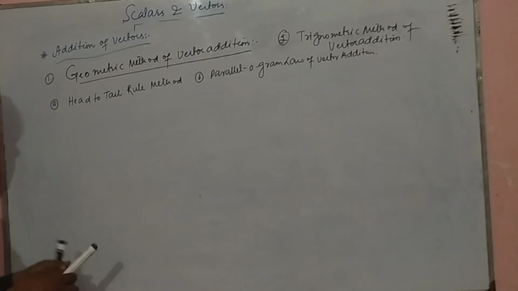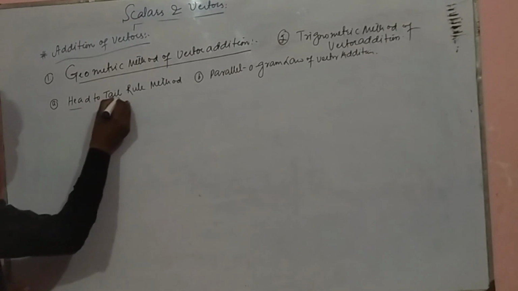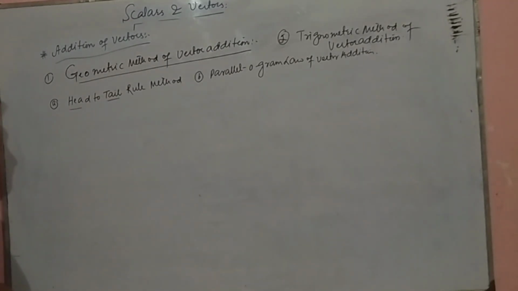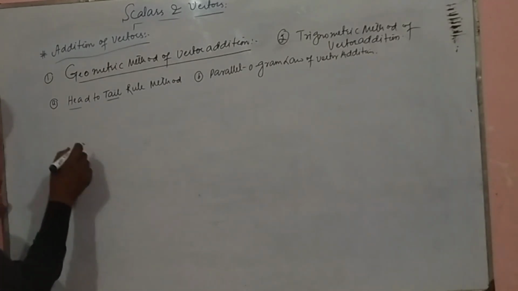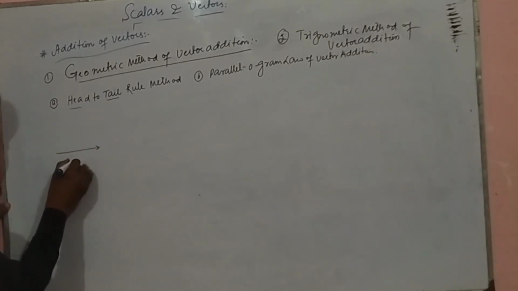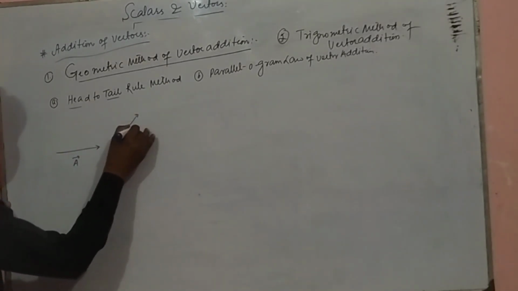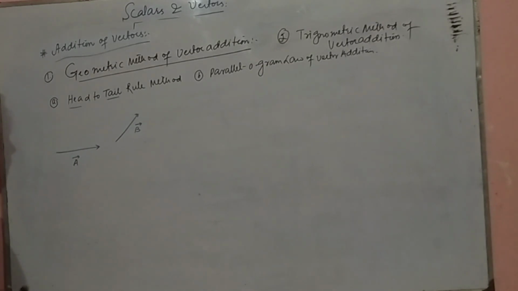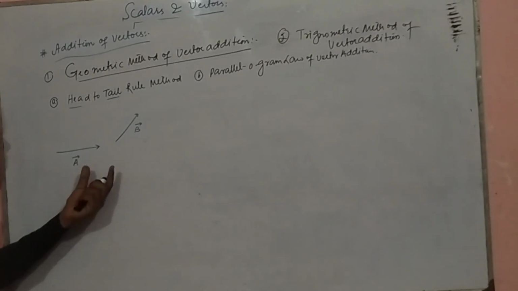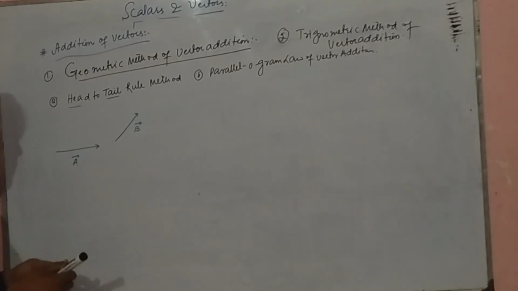Head to tail rule, it is clear from the words: the head of the first vector should be joined to the tail of the second vector, known as the head to tail rule method. Let's say we are given two vectors, this is vector A and this is vector B. If we have to add both vectors according to the head to tail rule method, then how will we add?